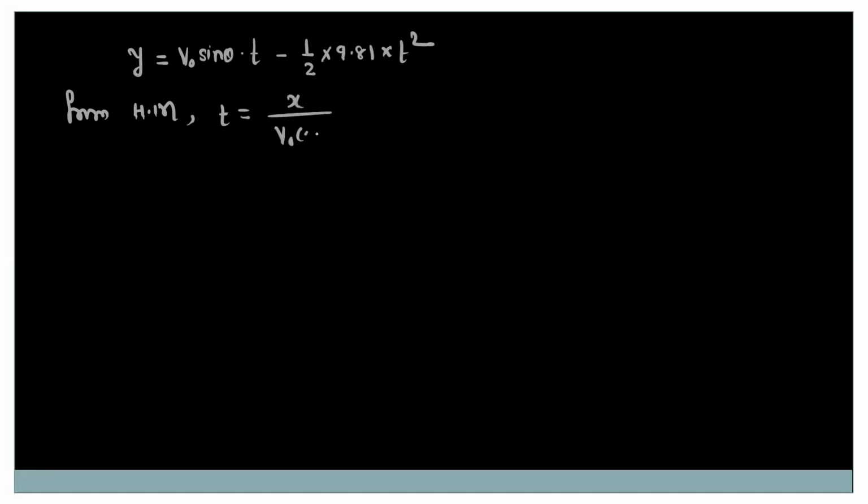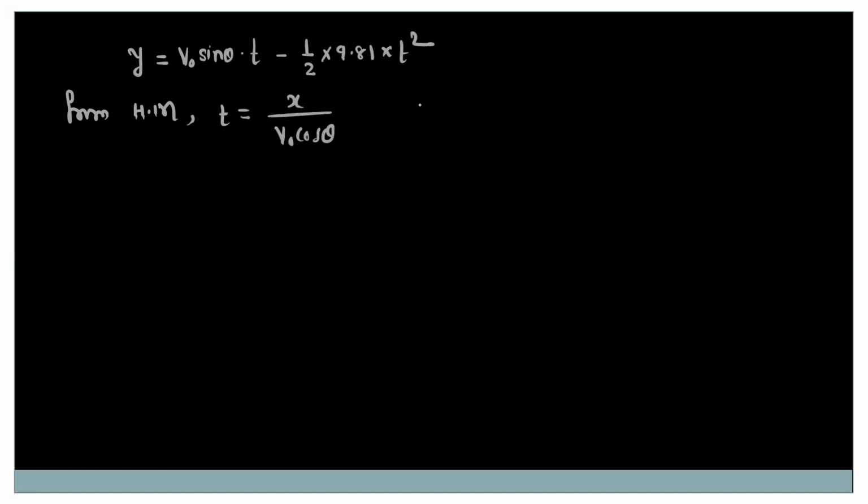So we have y is equal to v naught sine theta into t minus half 9.81 t square. Okay. And from the first equation, from horizontal motion, we have the equation t is equal to x divided by v naught cos theta.